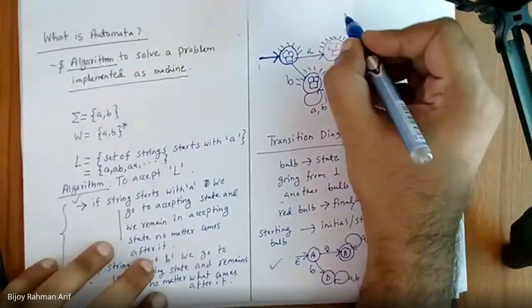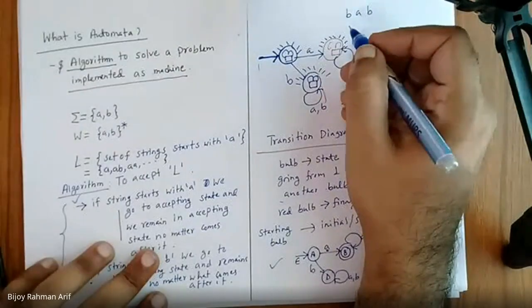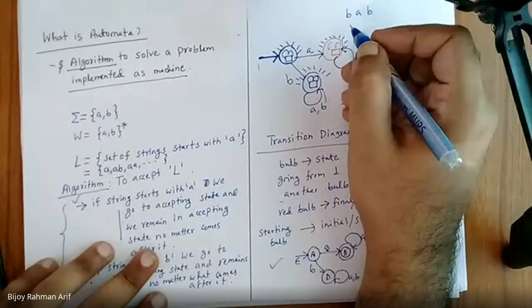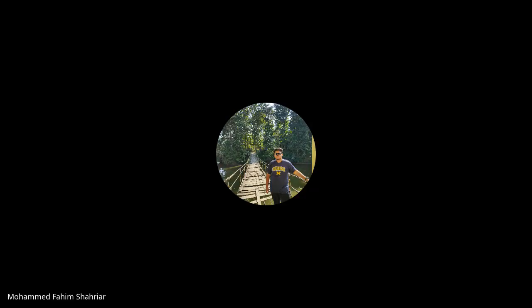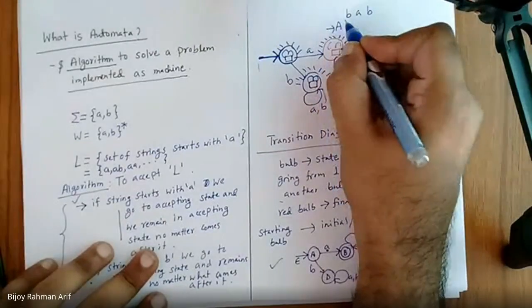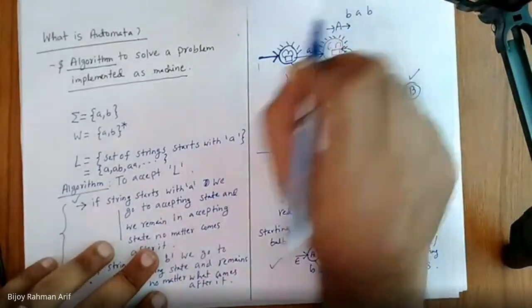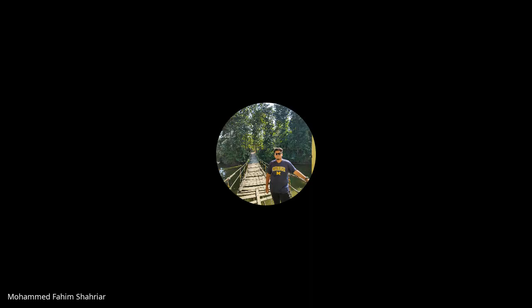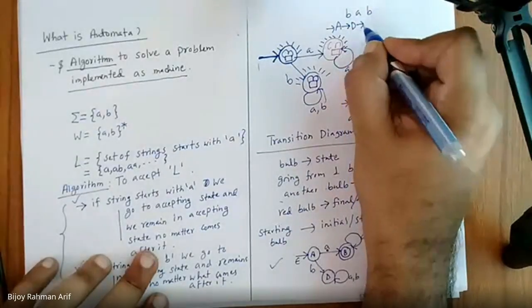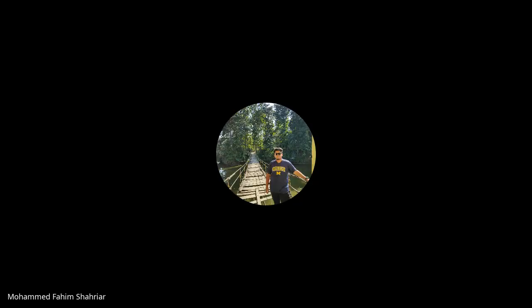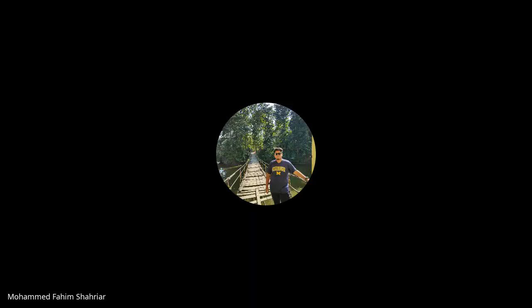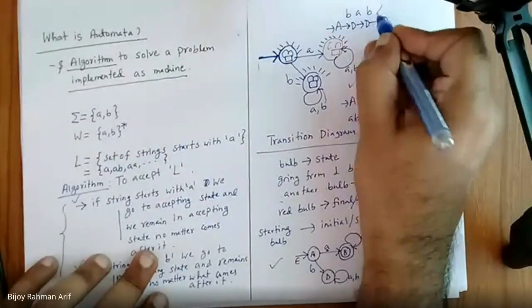Okay, now let's take another string, BAB. So we should start from where? Start from A. After seeing B, where should I go? D. After seeing A, where should I go? In the same position, D. And D is not a final state. Am I right? So we are going to reject this.